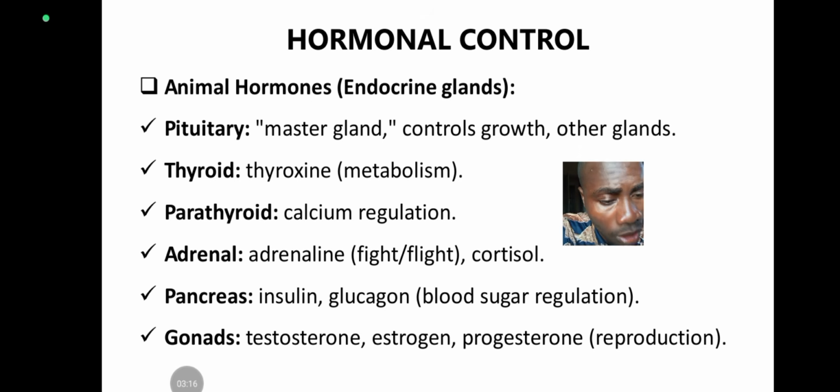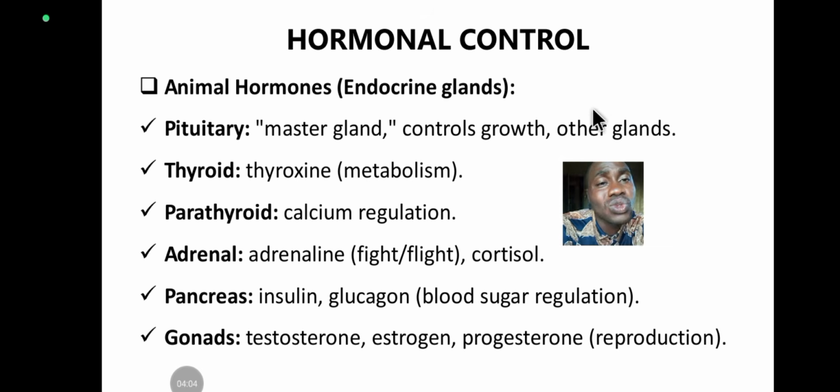There are hormones that work immediately, and there are also hormones that take time to work. We are going to look at that, but I just want you to have a clue of it. All right. So animal hormones are secreted by endocrine glands, and we have a master gland called the pituitary gland that controls the whole endocrine system. The pituitary gland is also known as the master gland. It is located beneath the hypothalamus, and it releases hormones that control growth.